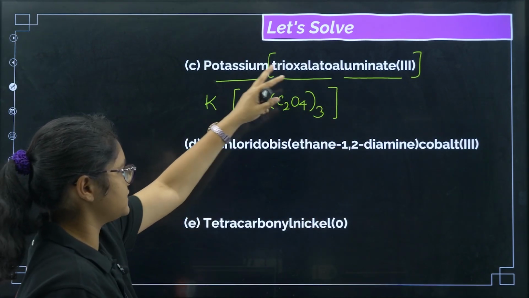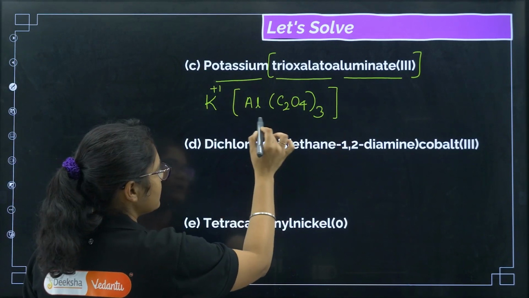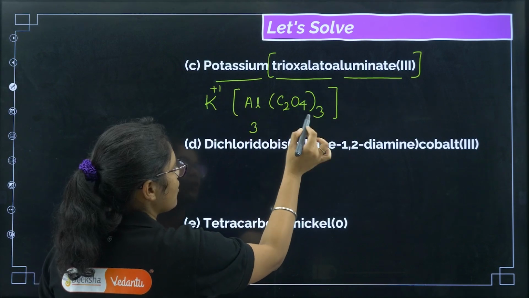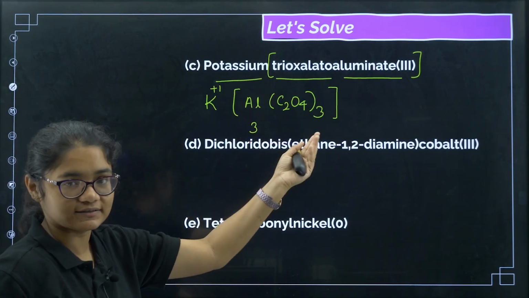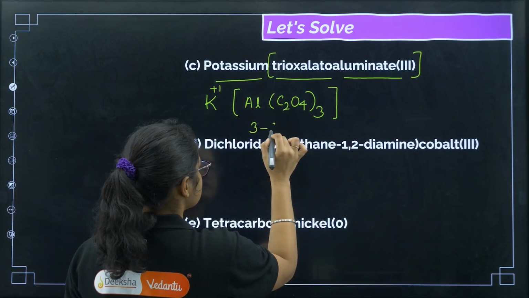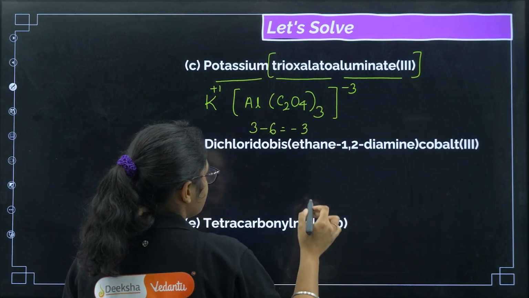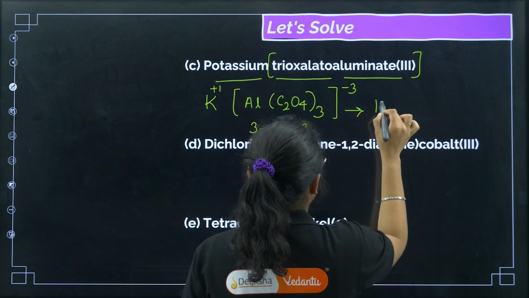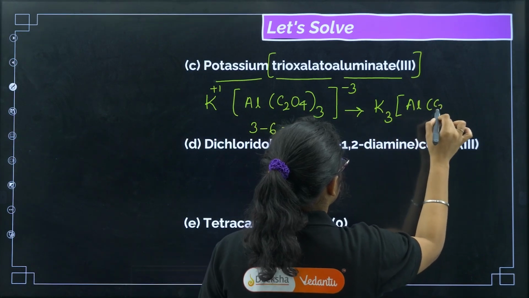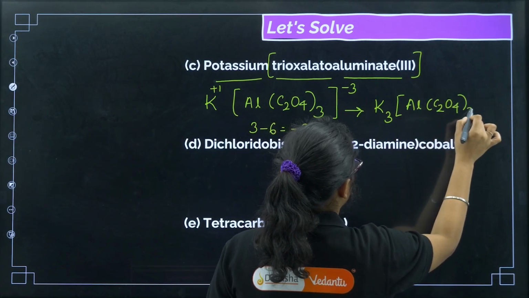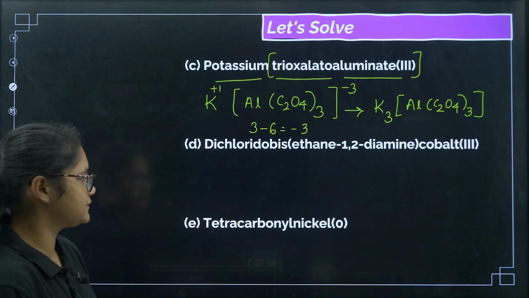We need to calculate the charge of this negative complex. Potassium we know is +1. Now if you see here, aluminium is in +3 state, right? And each oxalato charge is -2. So 3 into -2 is -6, and that is equal to -3. So now if I solve it, what I'll get? K3[Al(C2O4)3]. Clear? Getting? Now let us do the next one.